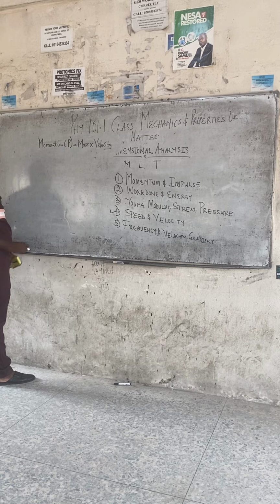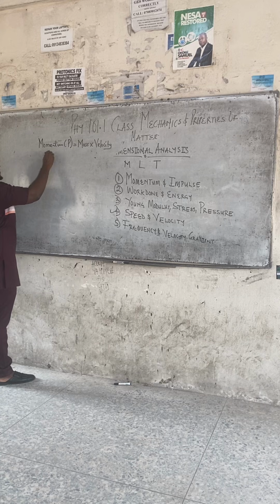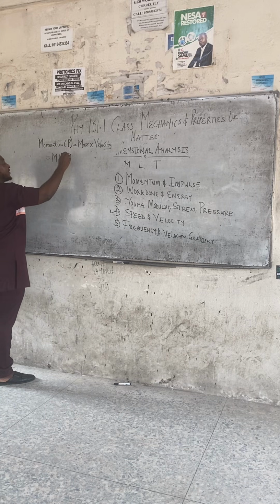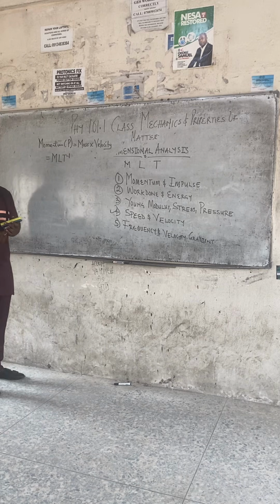Momentum symbol is what? P, and the formula is what? What is mass? M. What is velocity? LT minus 1. We've done velocity before. We got LT minus 1.